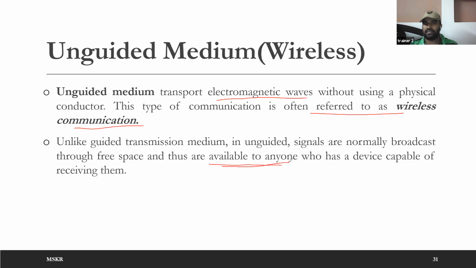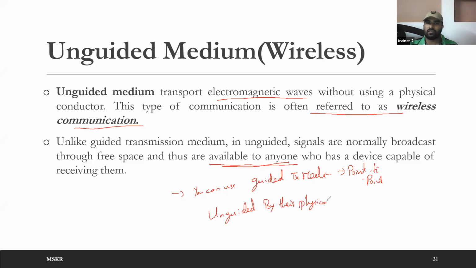Normally you can use guided transmission medium for point to point connections, whereas unguided, by its physical nature, is a broadcasting medium.